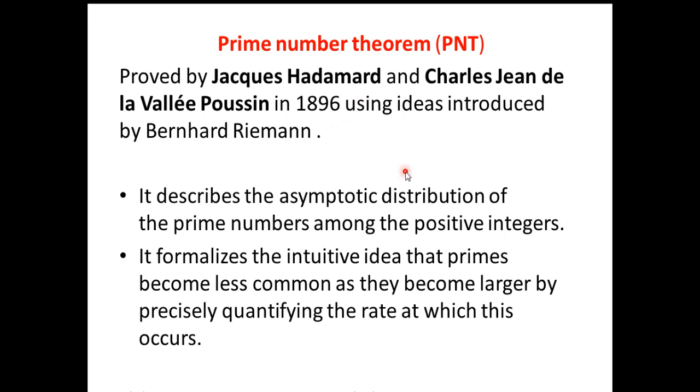using ideas introduced by Bernhard Riemann. It describes the asymptotic distribution of the prime numbers among the positive integers. It formalizes the intuitive idea that primes become less common as they become larger by precisely quantifying the rate at which this occurs.